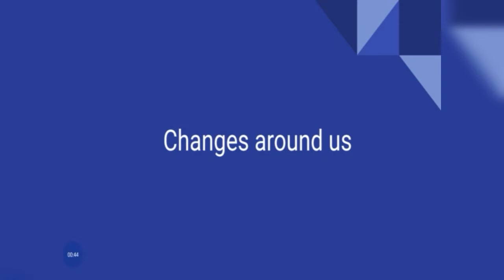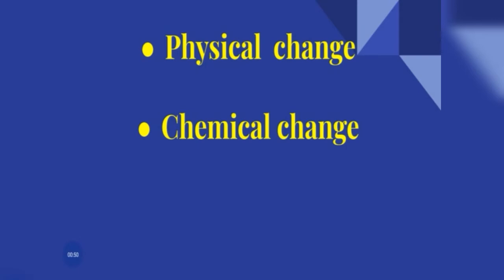So based on the changes around us, we can divide them into two: physical change and chemical change. I repeat, changes around us can be divided into two: physical changes and chemical changes.